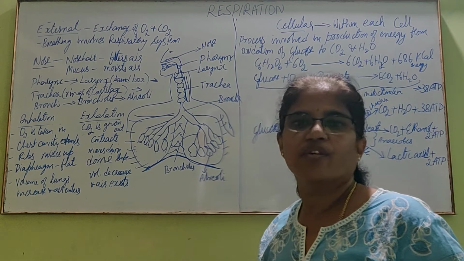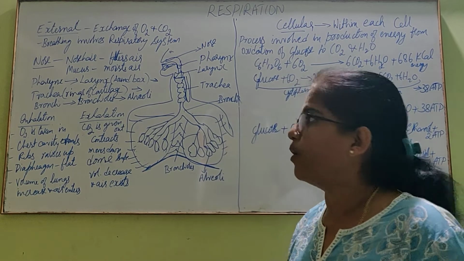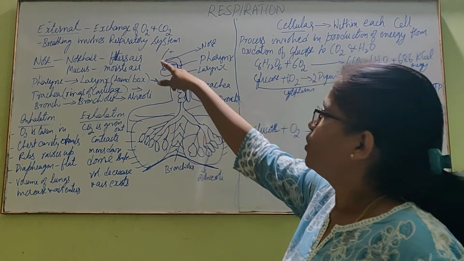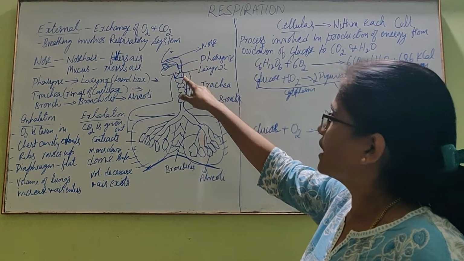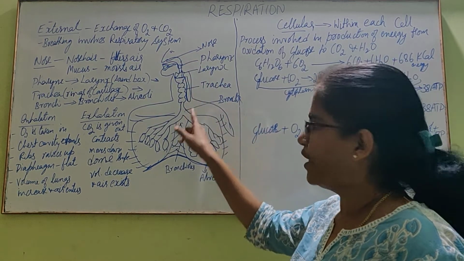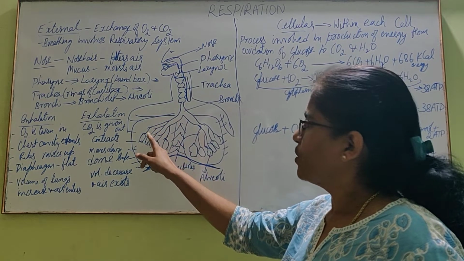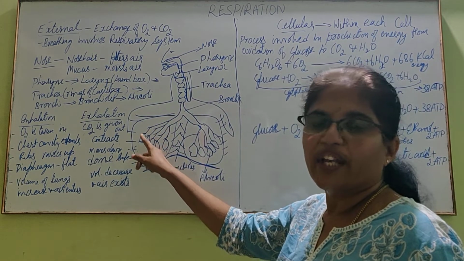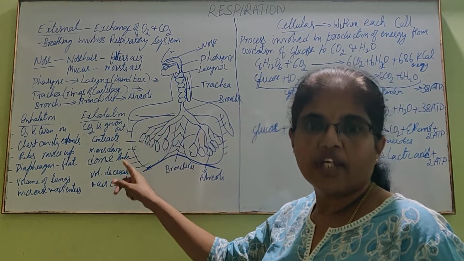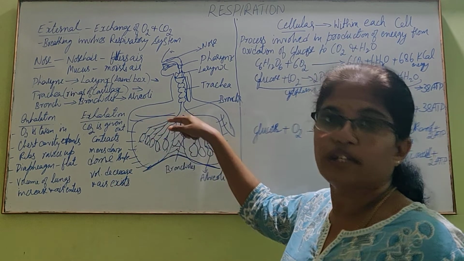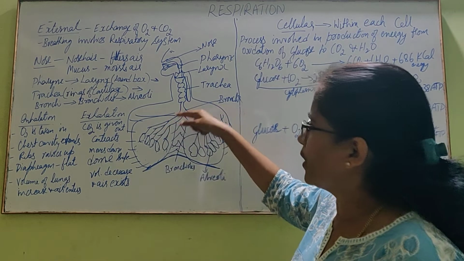From the nose, air containing oxygen enters through the pharynx, larynx, trachea, bronchi. It divides into bronchioles and alveoli. In alveoli, exchange of gases takes place. Oxygen enters and carbon dioxide exits through the same pathway.